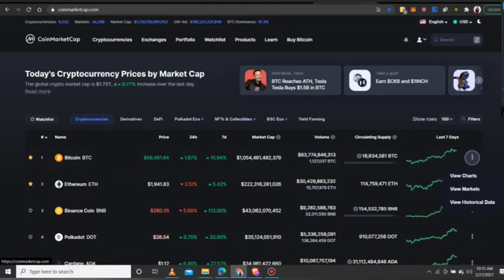I told you there are about 8,000-something cryptocurrencies out there. Some started back then. I think CoinMarketCap even listed Bitcoin when people said it was a scam coin, a pyramid scheme or Ponzi scam. It failed. So sometimes they list coins that later on fail. Because there are 8,500 coins does not mean all of them are legit. Some even lack liquidity. So you have to bear all those things in mind.